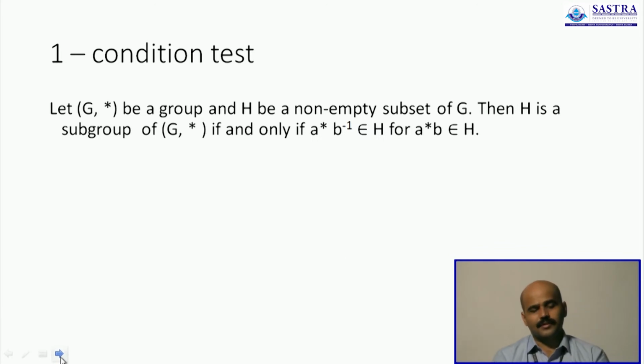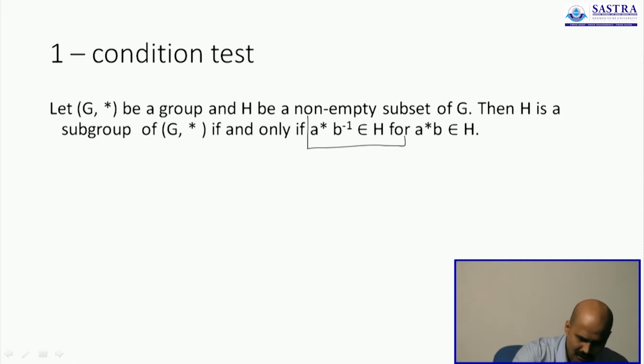But it turns out that we can even reduce further. From 4 we came down to 3, from 3 we came down to 2, from 2 we can reduce further to 1 condition. It's enough if your subset satisfies this condition, you can call it a subgroup. Now what is that condition? Let G star be a group and H be any non-empty subset of G star, then it's enough if you check for this condition. For any 2 elements A and B in H, A star B inverse should belong to H.